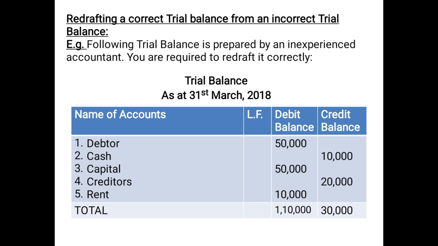Then creditors, the amount should be on the credit side. It is very well on the credit side only. That means it is correct. But don't leave this out. You just copy it as it is on the credit side while redrafting the trial balance. Then the last one, rent. Again, the question is silent whether it is paid or received, so you will assume it to be paid. And rent paid is an expense. It should be on the debit side, and it is very much on the debit side. That means this was correct. So you will copy it as it is while redrafting the trial balance.